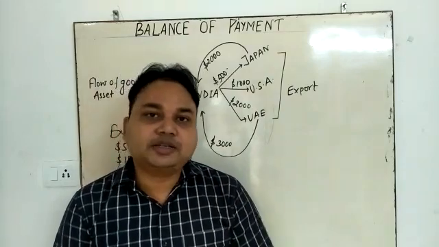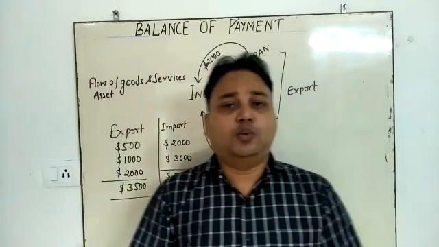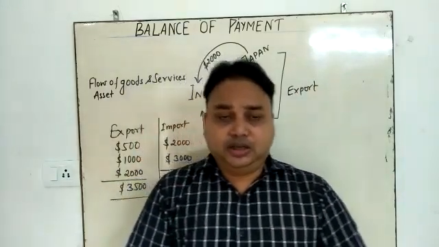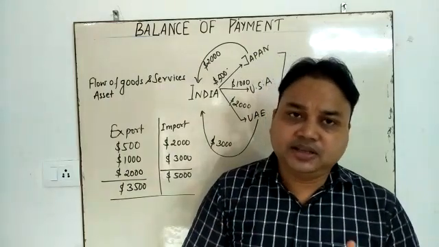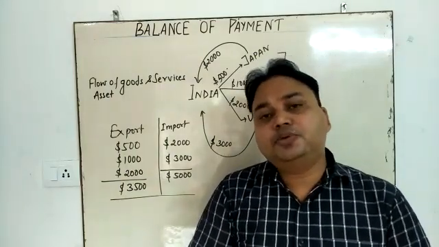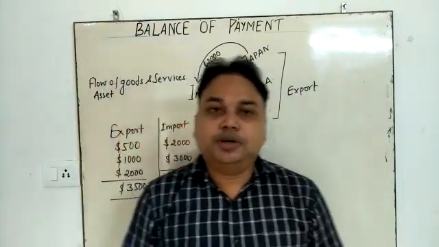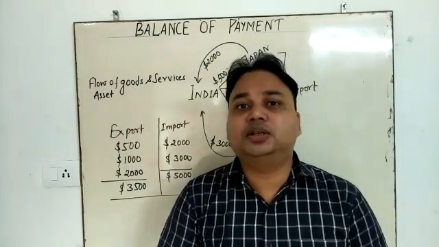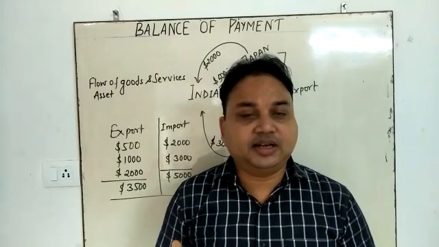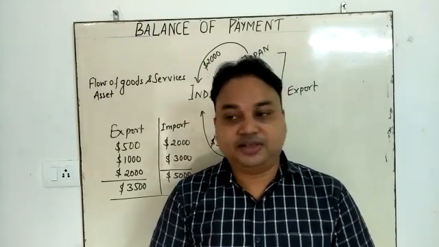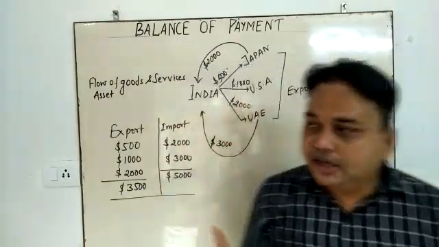In the coming video I will explain what the components are, how it works, how it makes the balance, and what criteria the government maintains to maintain this balancing. So you have to know all these things in this chapter. It is a very interesting chapter, and you will learn how the government uses different types of policies, strategies, tariffs, etc. to reduce the deficit. So I hope you understand this topic.